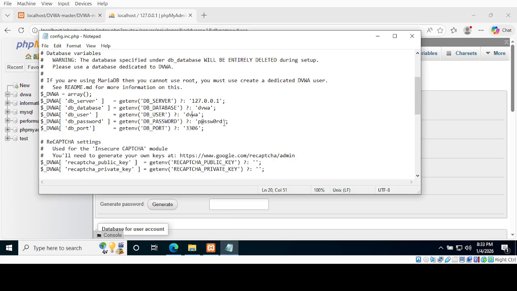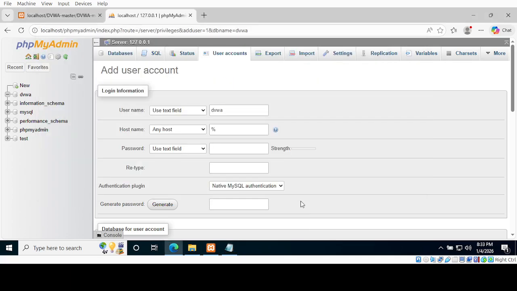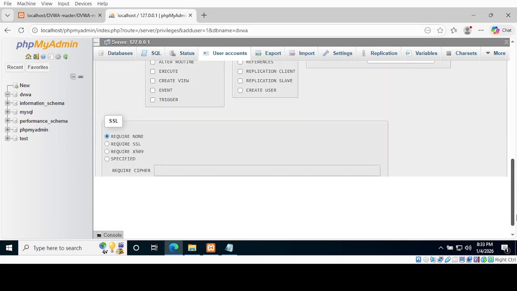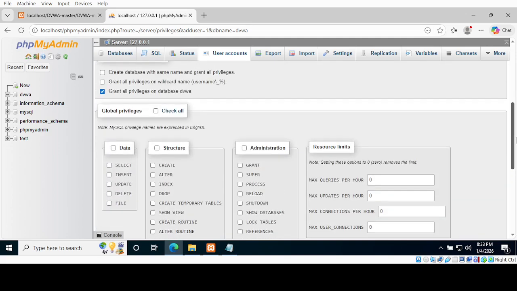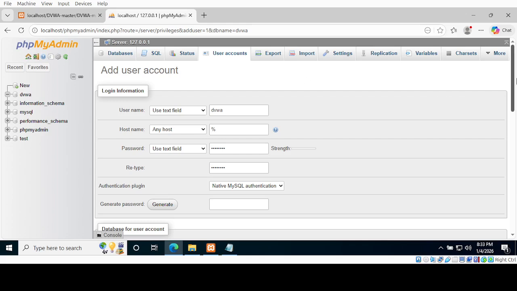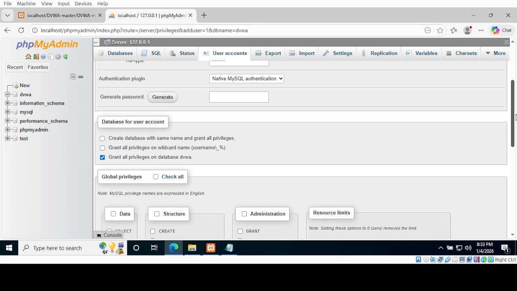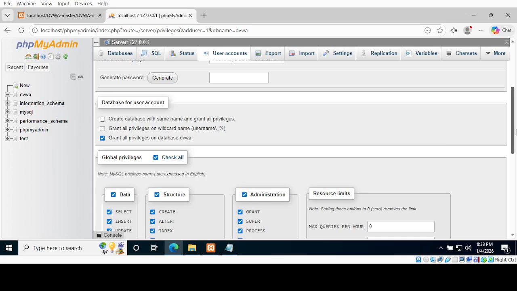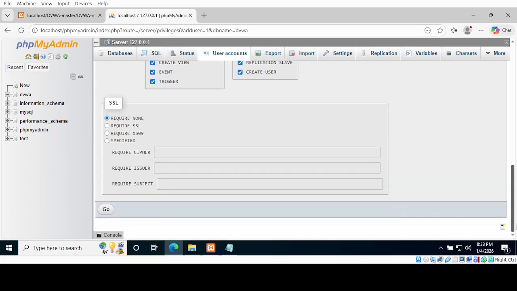Copy the password from here, and paste it here. Let's check all. Now click on go.